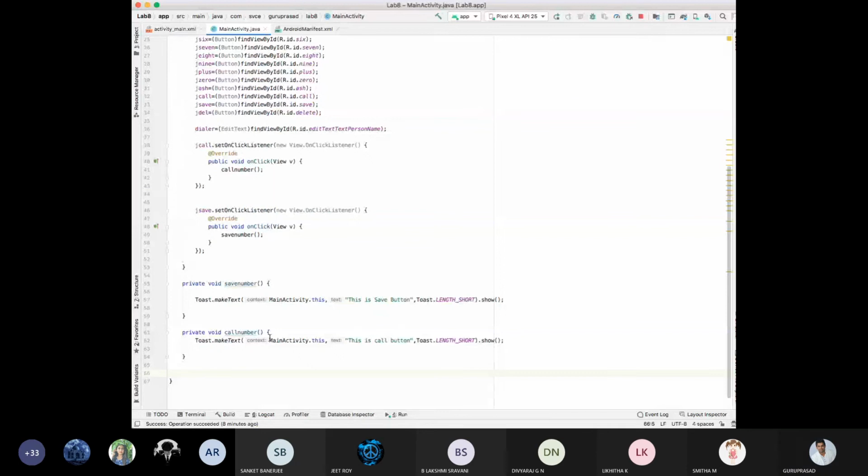See here, public void button click. Okay, button click event of view, okay, button click, view v, open brace, enter.